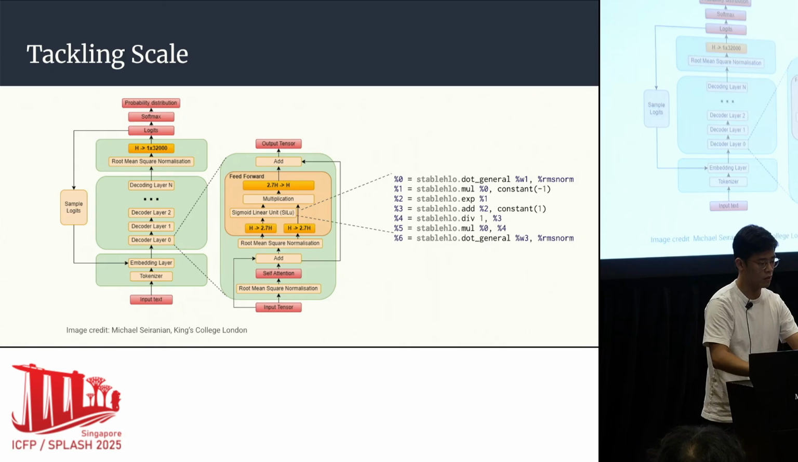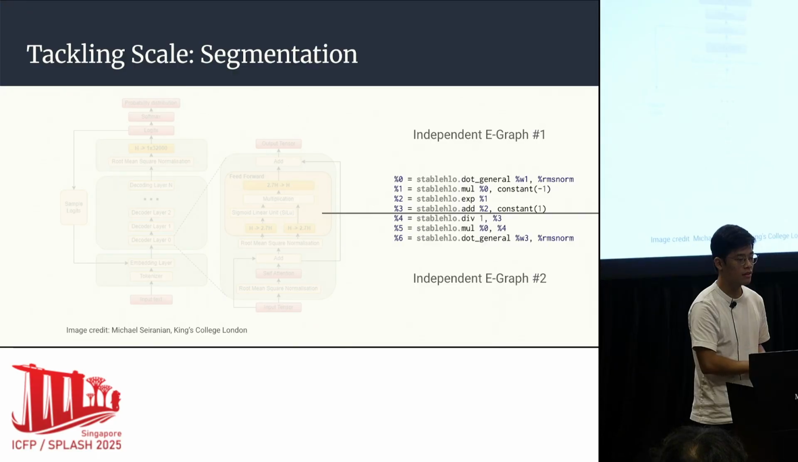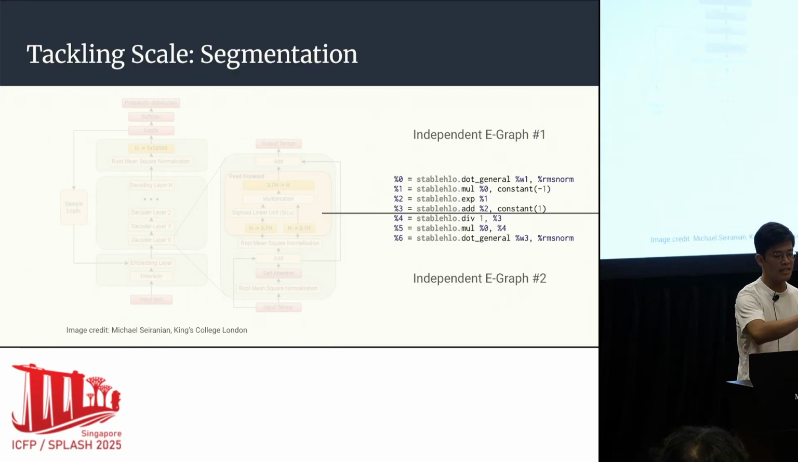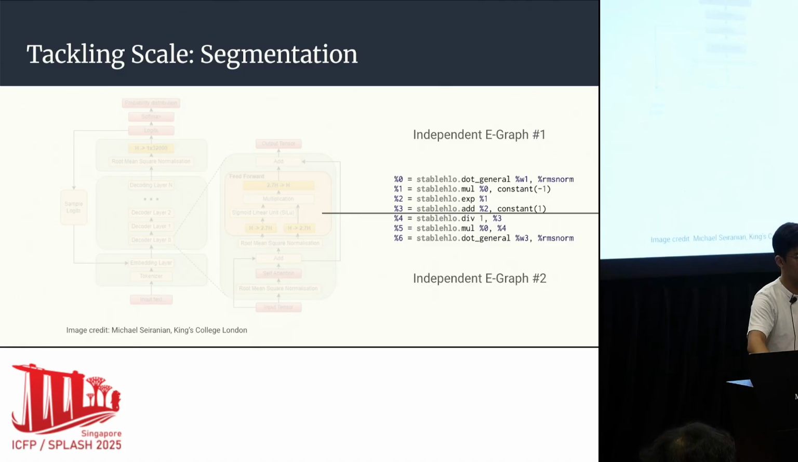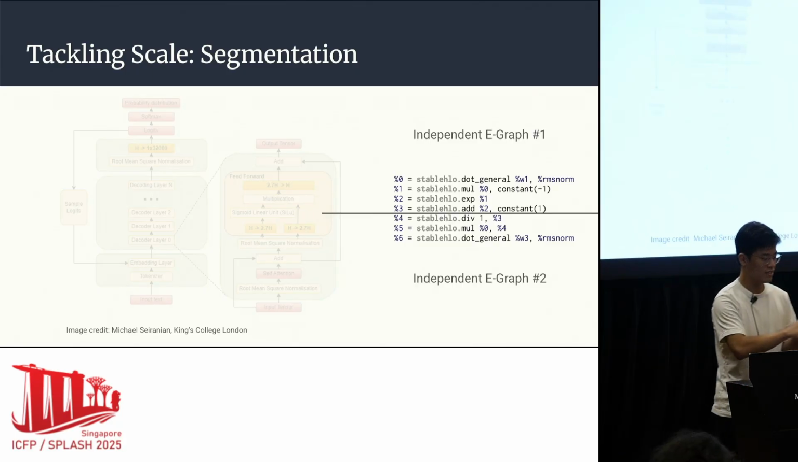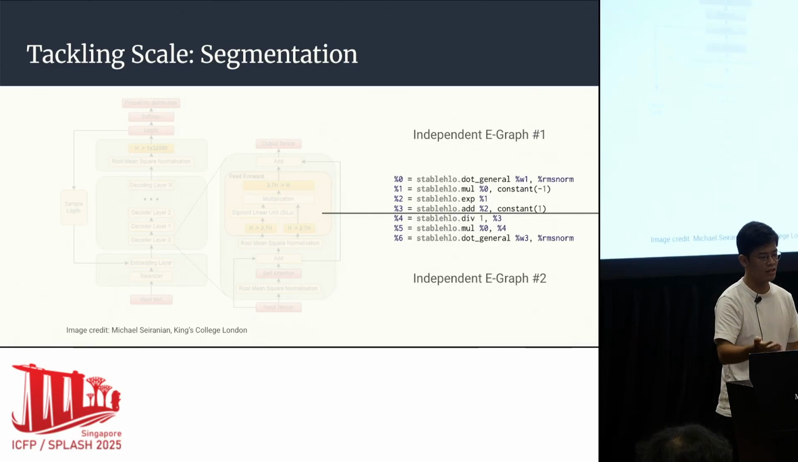So we can say, okay, can we just split the input into independent e-graphs and then apply equality saturation independently and then combine them together? That's what we call segmentation. We lose some optimization opportunities by doing this, in particular ones that happen across segments. But as I said, because of this observation that there's not much connectivity between these segments, it turns out to work quite well in practice.